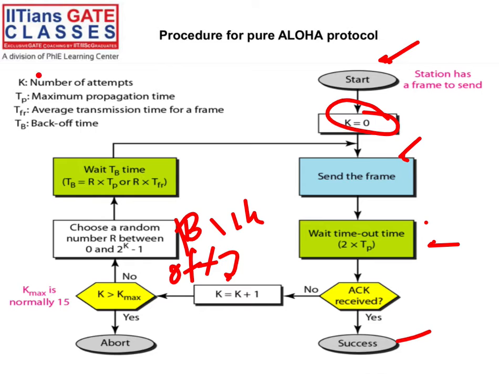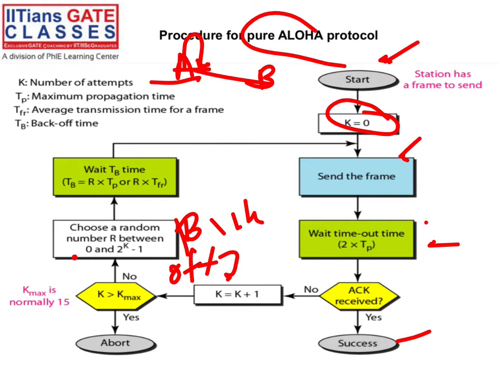See, K is the number of attempts. And you know the propagation time: how much time it takes to go from point A to point B. The transmission time is how much time it takes to put the data on the channel. If a frame of 100 bits is there, the time until the last bit is put on the channel is the transmission time. You know that, right? In practical life, if someone is using the pure ALOHA protocol, K is 15 maximum. 15 retransmissions are allowed, otherwise we abort that transmission. Same thing.